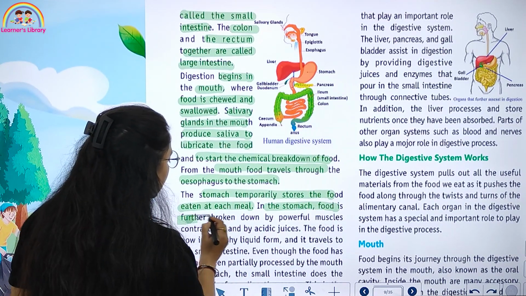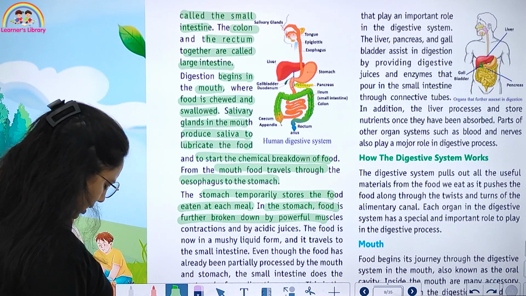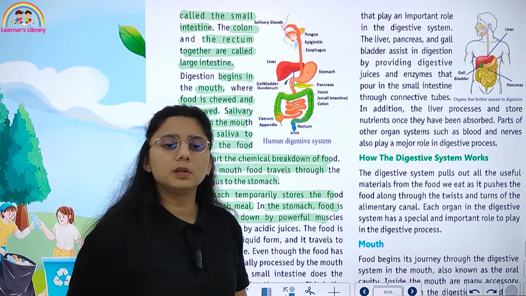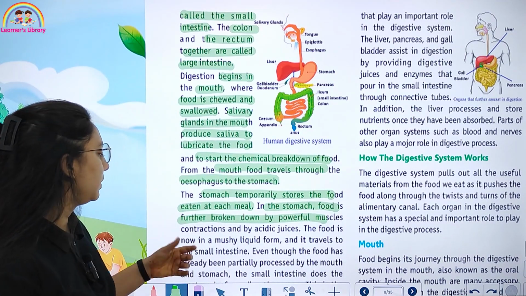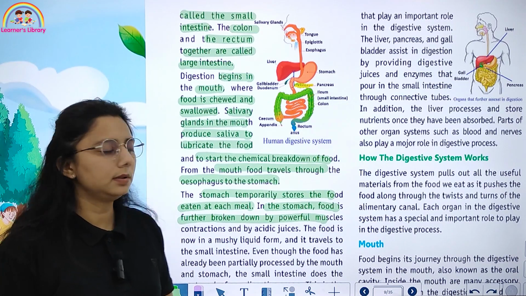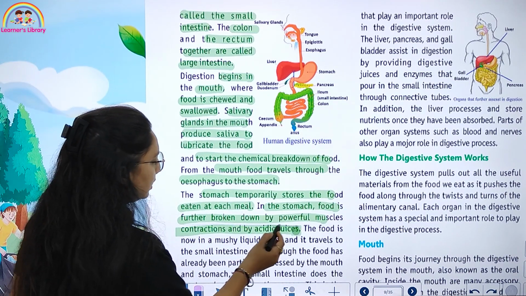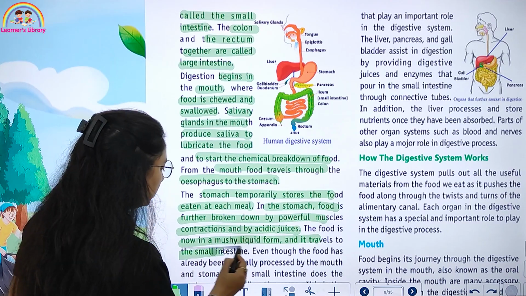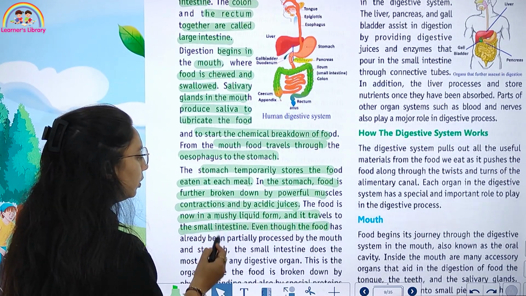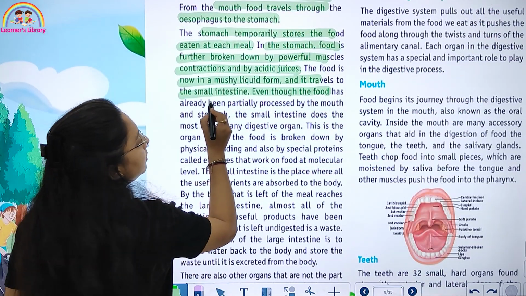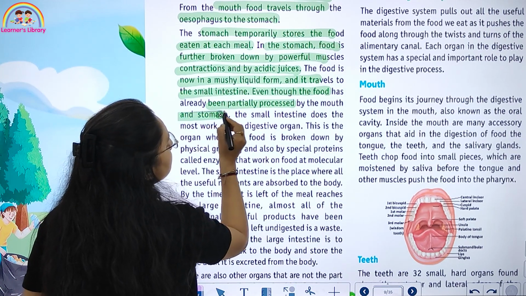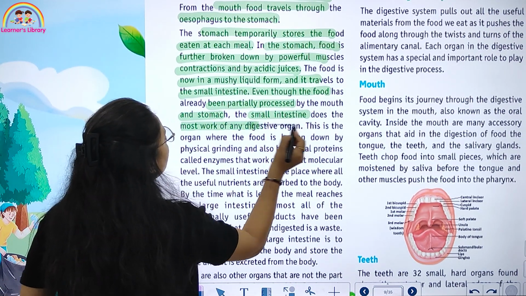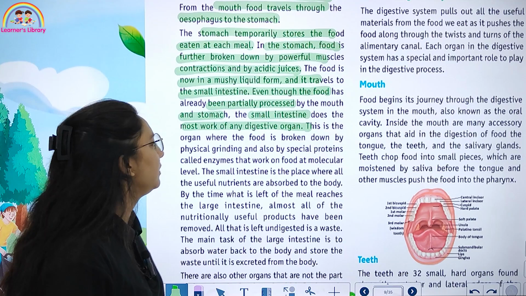In the stomach, food is further broken down by powerful muscle contractions and by acidic juices. The food is now in a mushy liquid form and it travels to the small intestine. Even though food has already been partially processed by the mouth and the stomach, the small intestine does most of the work of the digestive organs.